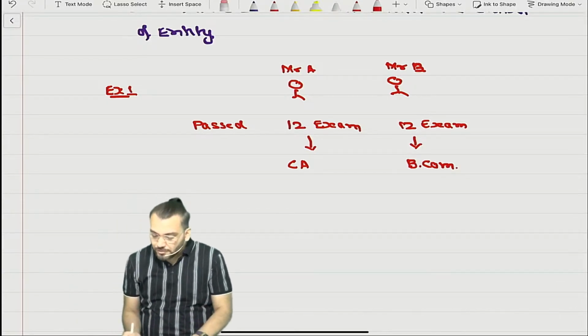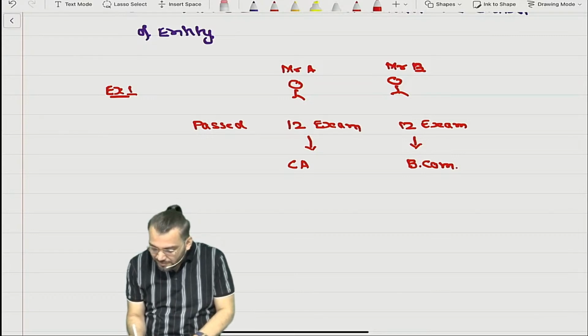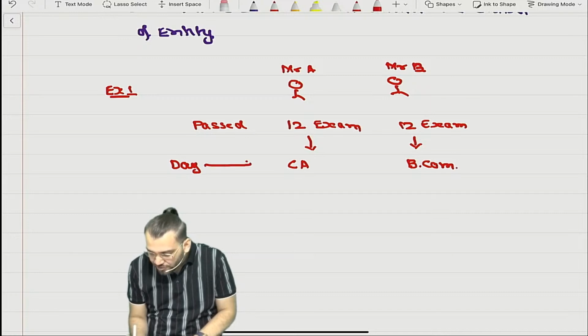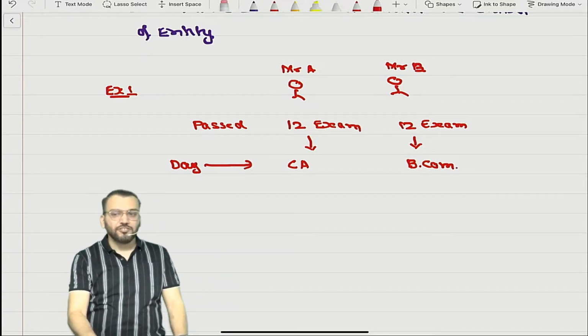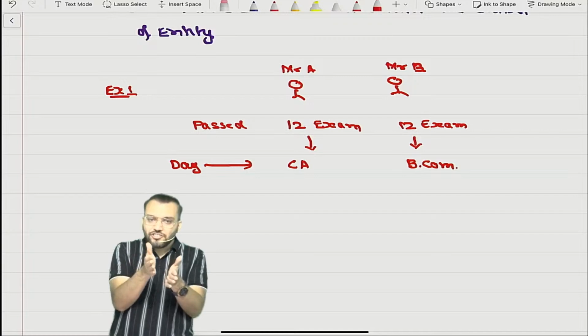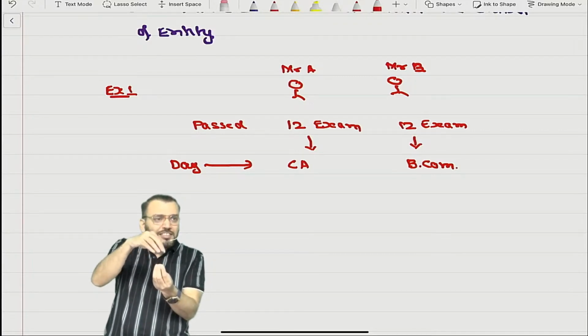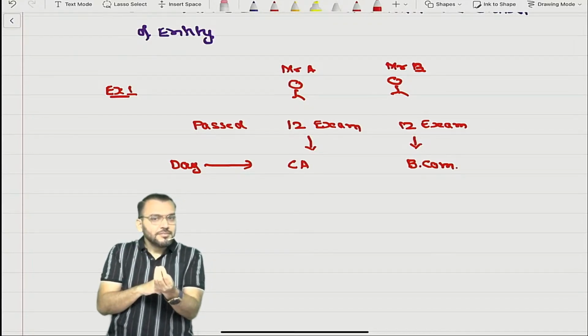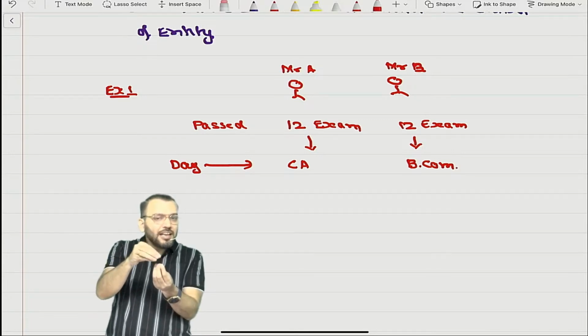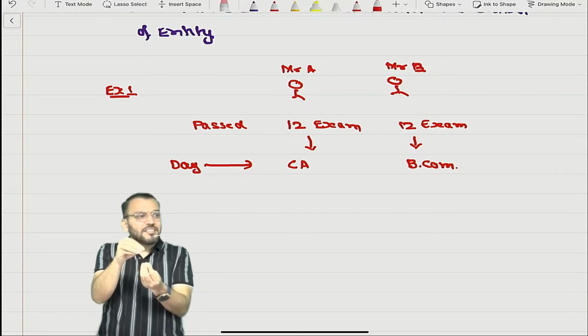Have you understood? Now this is the date of registration. Already they registered. So can you say on this day there is one condition, that they have registered for some examination?